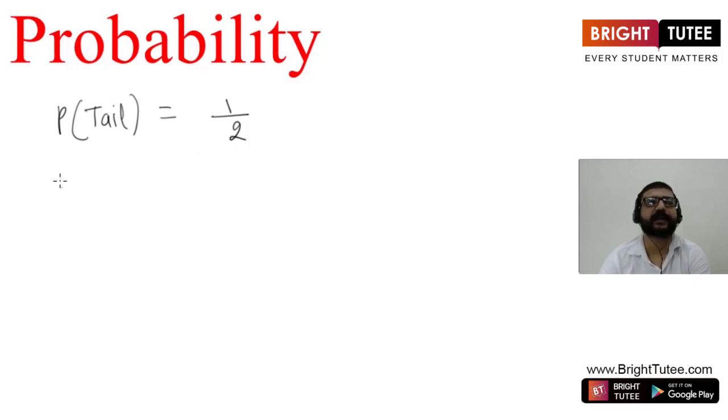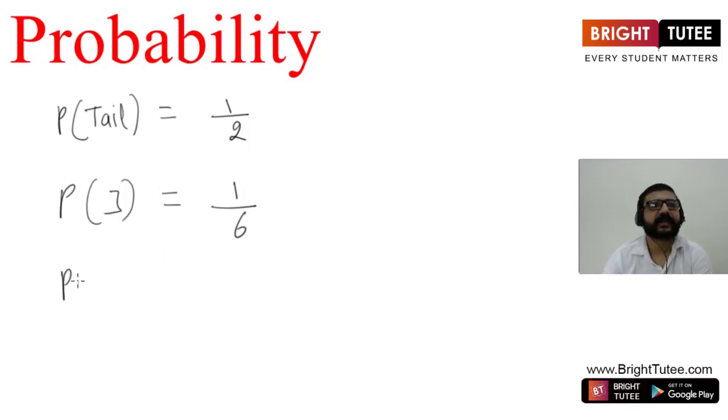Now suppose we roll a die. What is the probability of getting a number 3? So probability of getting a number 3 will be 1 upon 6, because here the total possible outcomes were 6.